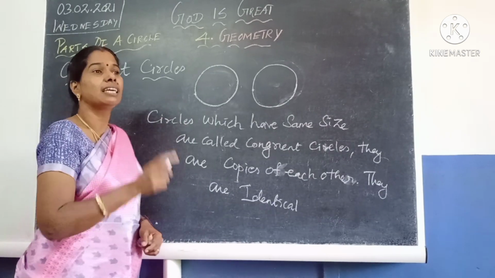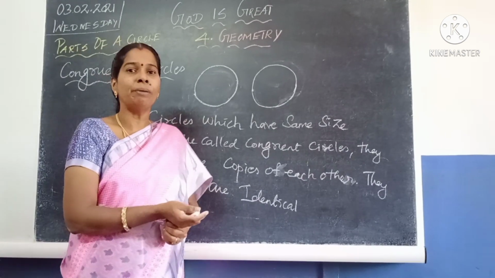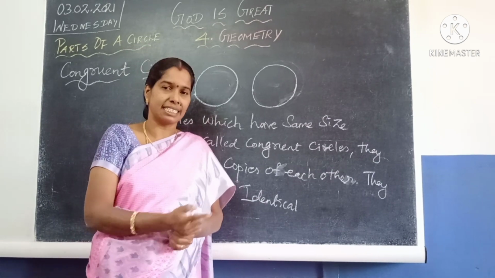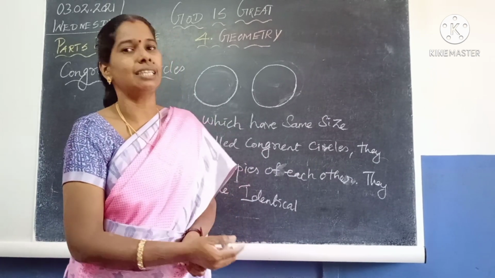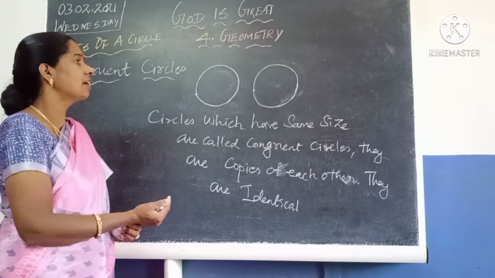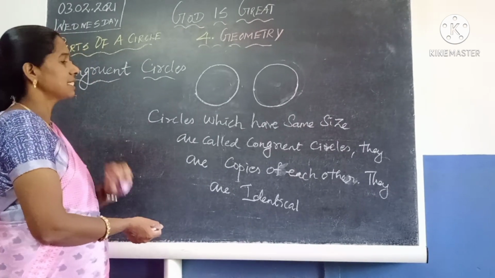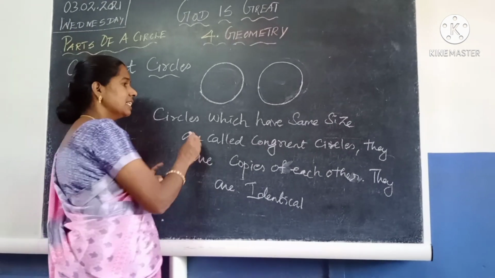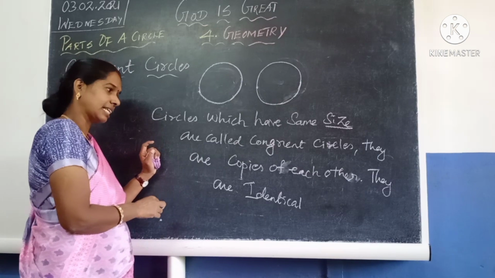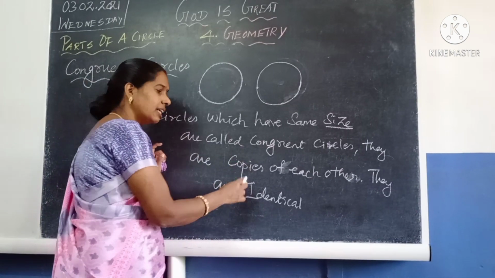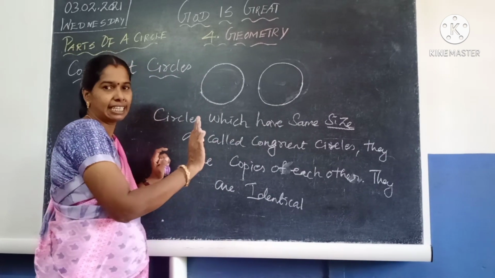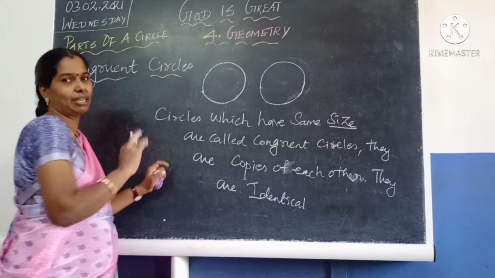Another example is the Olympic rings, which are congruent to each other. You know the pictures; it is given in your book, you can refer to that. So the wheels of a bullock cart and the Olympic rings are examples of congruent circles. Congruent means circles which have the same size. They are copies of each other. Exactly they are identical, exactly the same.